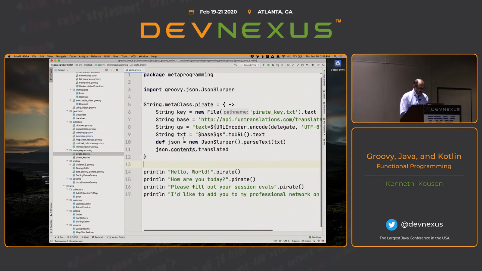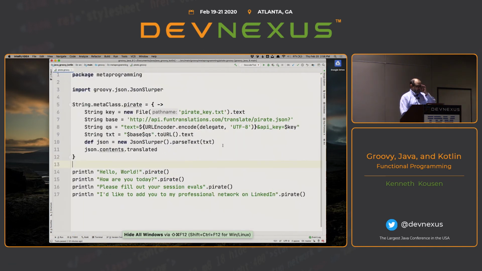So here's the idea. What I'm doing is not just writing the method, I'm actually adding it to the string class. So I'm adding a pirate method to the string class. That's what this metaclass is doing. Add a pirate method, reads my key. Okay, that key is in the GitHub repo, though. I'm sure I'll get a complaint sometime. This is the base URL.